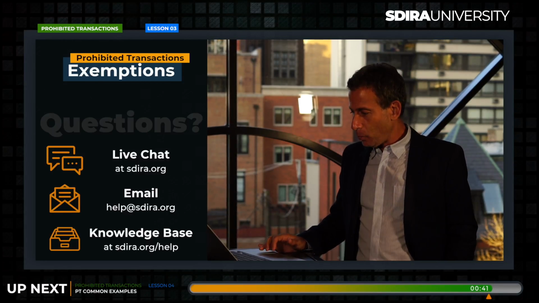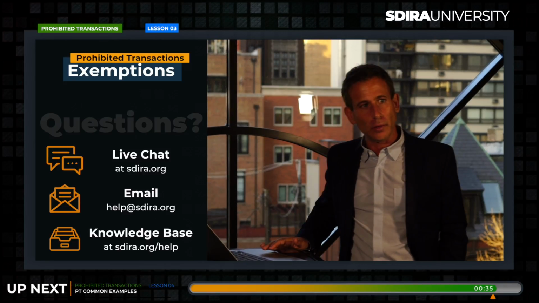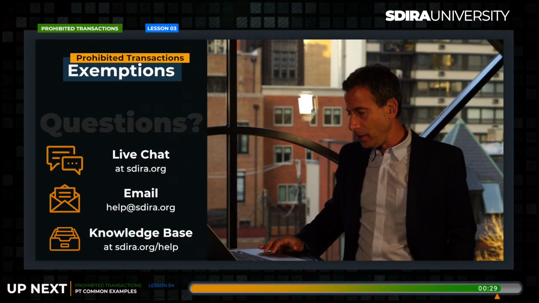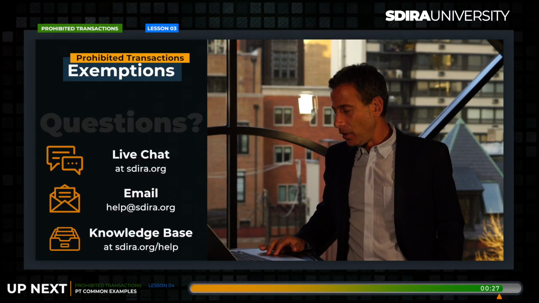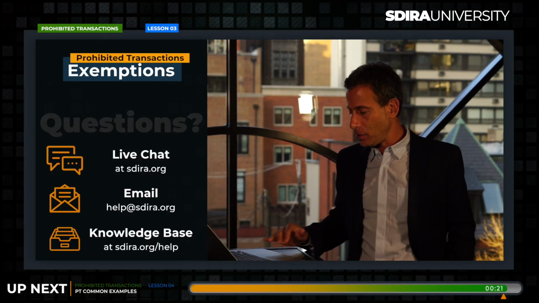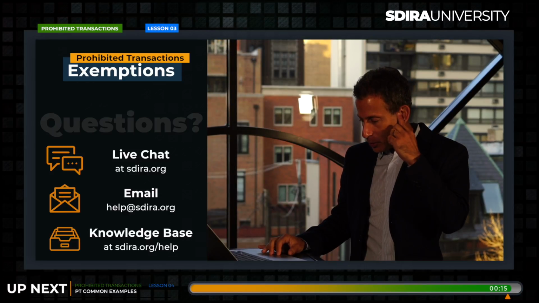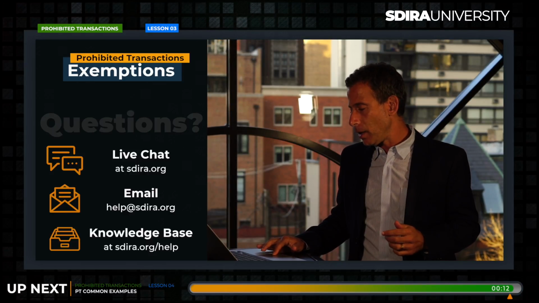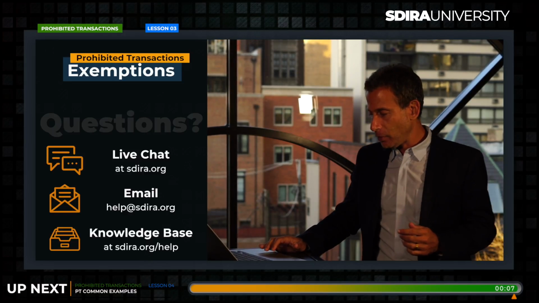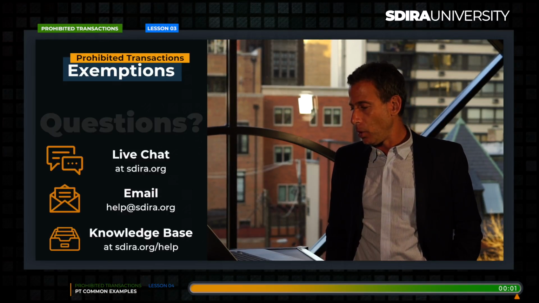But (c)'s are more important. Obviously, understand the prohibited transaction rules. The chance that you're going to get lucky and get an exemption isn't likely. You have a better chance of staying clean by getting around (c) and just not doing a prohibited transaction. So again, exemptions are important to know. It's more important, I think, to focus on (c), the prohibited transactions, so you don't get into trouble. But anyways, the (d) is there. There are certain exemptions that you should keep in mind. But again, I would focus your attention on the prohibited transactions, (c), A, B, C, D, E, and F, especially the catch-alls D, E, and F, which could be used by the IRS to blow up a transaction for you.